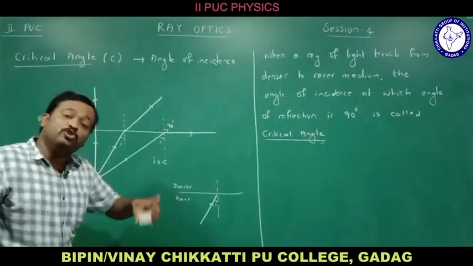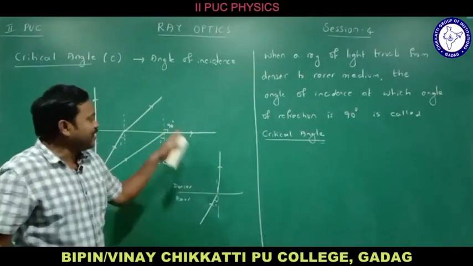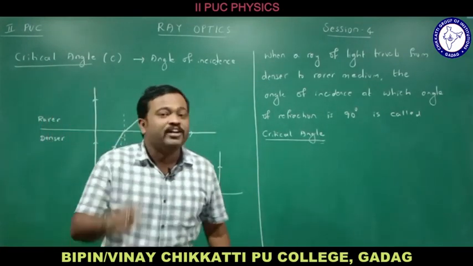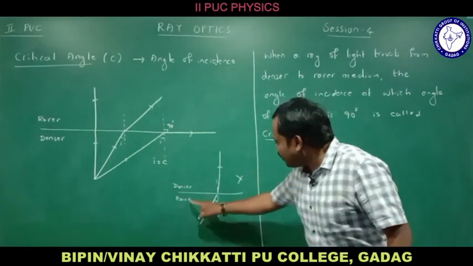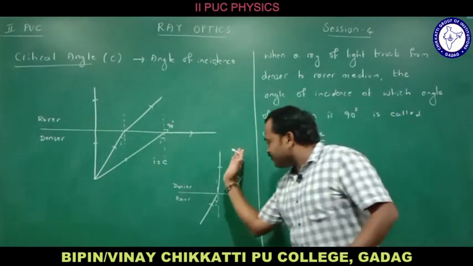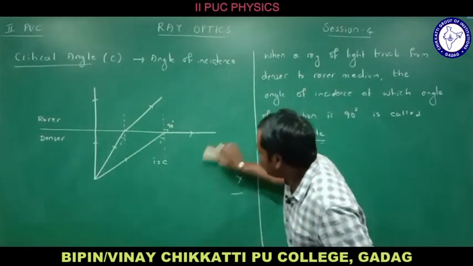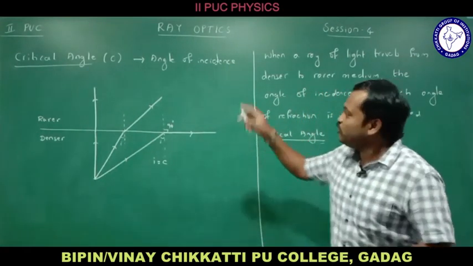It means it moves towards the normal. As it moves towards the normal, you will not be getting this kind of angle, the 90-degree angle of refraction. We get that when a ray of light travels from denser to rarer, not in the case of rarer to denser, because here the refracted ray moves towards the normal. It deflects towards the normal. That is why in that case we don't get this kind of angle.